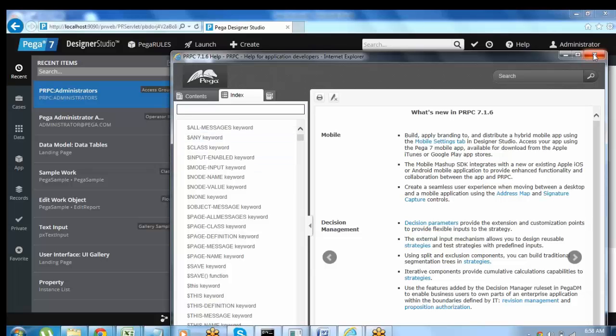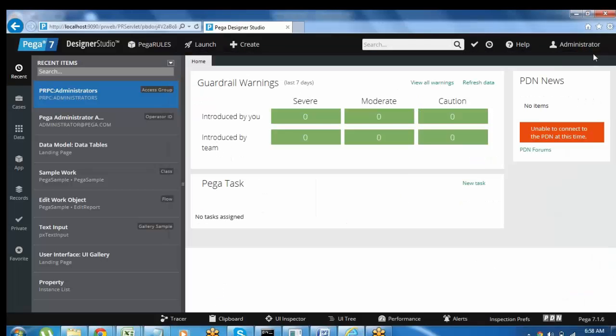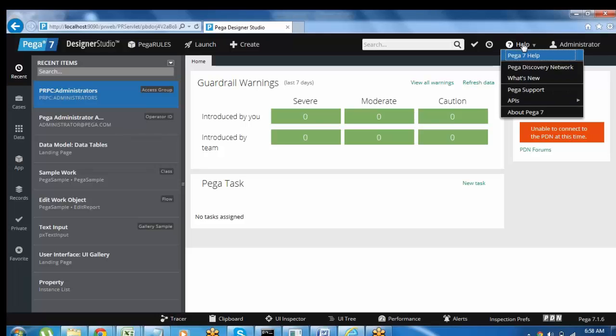You'll get the total overview, like 20 to 100 pages. So the in-depth material is nothing but the Pega 7 help. If you refer to this material, it will help in cracking interviews and also certifications. And whatever APIs are available in Pega, you can see all those APIs. What the new things available in Pega 7 are. So, about the Pega developer network: Pega contains one thing called PDN, which we used to call Pega Discovery Network or Pega Developer Network. So this is everything available under the help option.